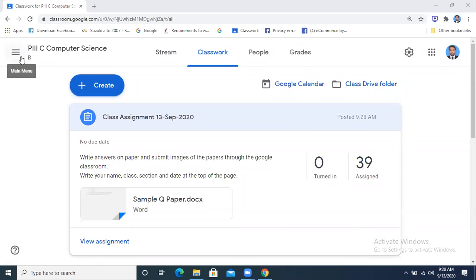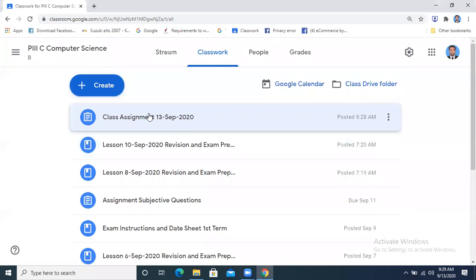What is written there? No, sir. The due date is not written. No, what is appearing? What is mentioned? No due date. Is this what is written? No. Class assignment 13 September 2020. When you click on it, you will see that there is no particular due date for it.